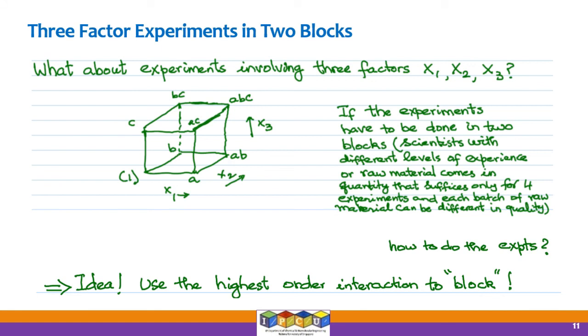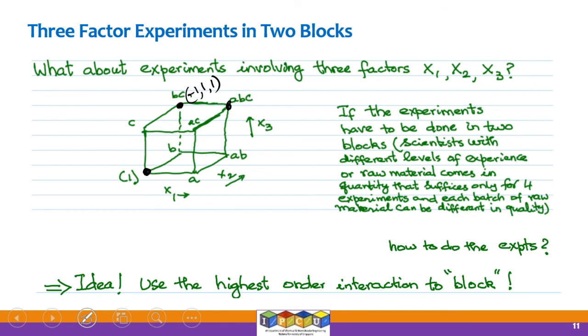So what is shown there should be very readable for you. This is going to be (1), because all the factors are at the low level there. This is going to be ABC, because all the 3 factors are at the high level in that particular location. This is BC because A is going to be minus 1 here. B and C are going to be at the high values. Therefore, this is labeled as BC, etc. So you know the labeling process.